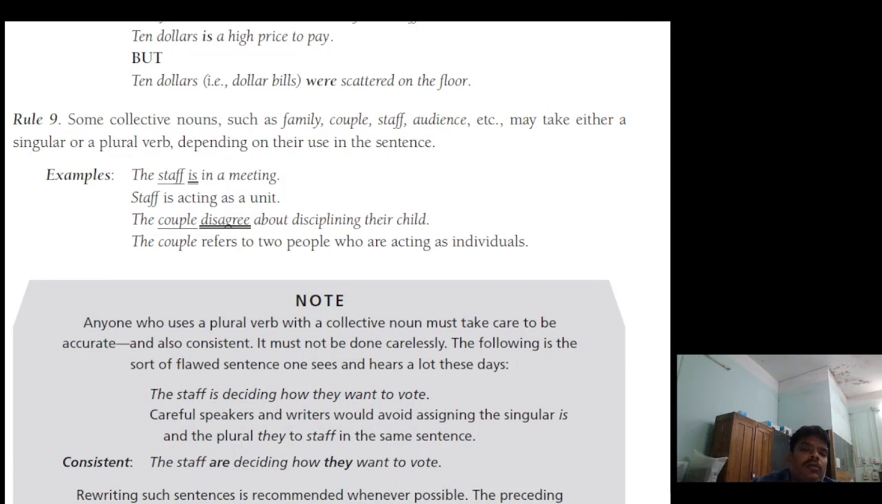Next, rule 8. Use a singular verb with distance, period of time, sum of money, etc., when considered as a unit. 3 miles is too far to walk. 5 years is the maximum sentence for that offense. $10 is a high price to pay.